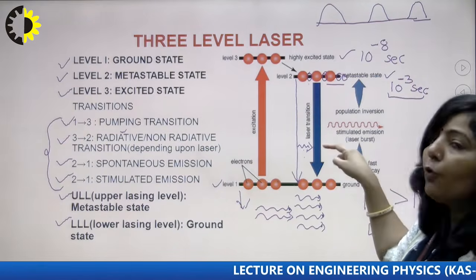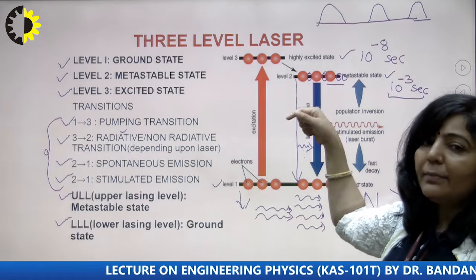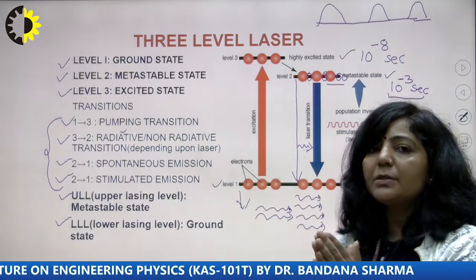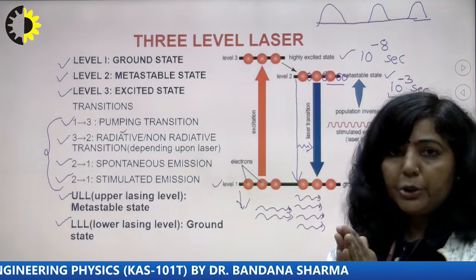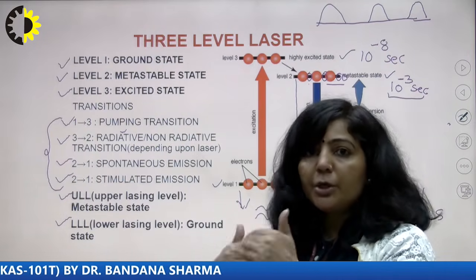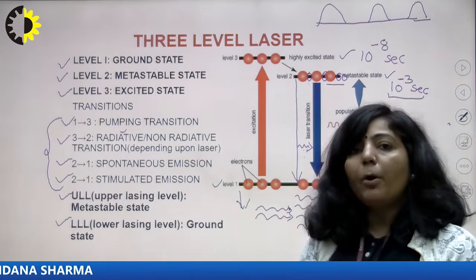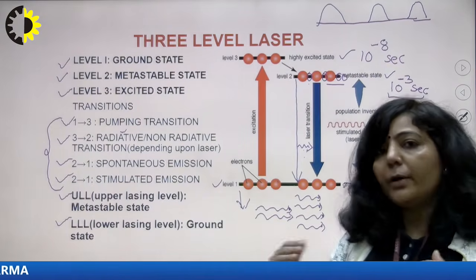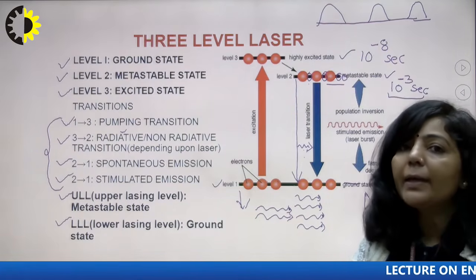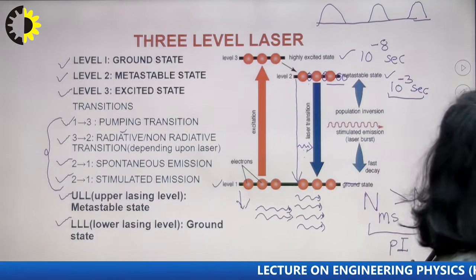So when the population of 2 will decrease and population of 1 is increasing, a time will come at which you will not get population inversion. Means you can get that population inversion state only for a particular duration, then there is no population inversion; you have to achieve that population inversion again, then you will get the next laser pulse. Since you cannot maintain that state continuously, you cannot get the output continuously from such type of laser system. So that is the working process of a 3-level laser.